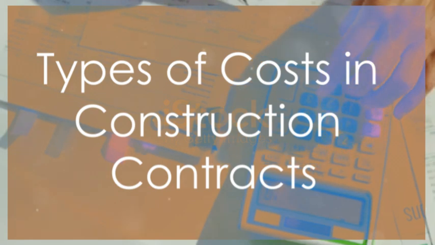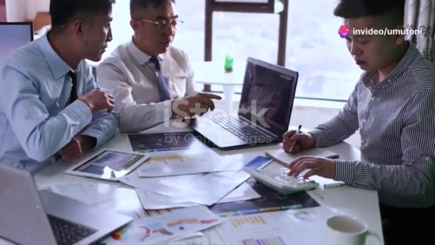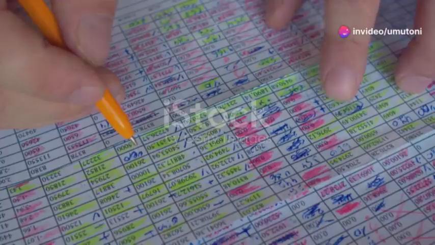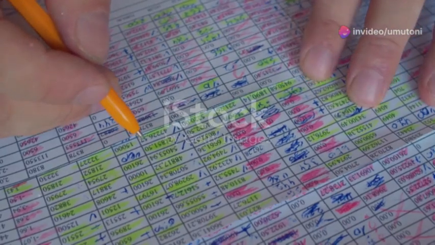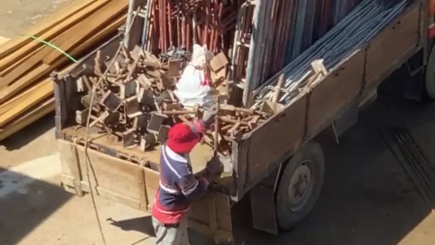Section 5. Types of costs in construction contracts. Identifying costs in construction contracts is essential for accurate financial reporting. Costs are categorized into direct, indirect, and other costs. Direct costs include materials, labor, and subcontractors.